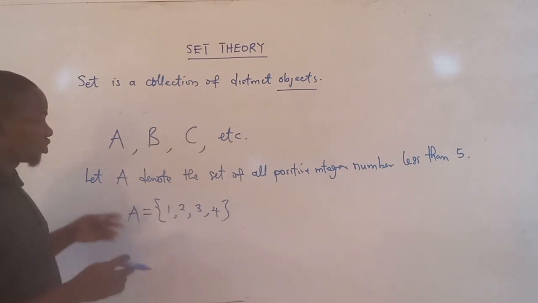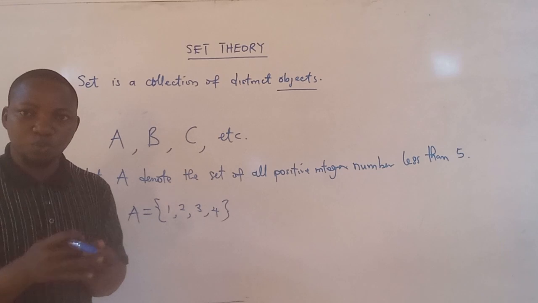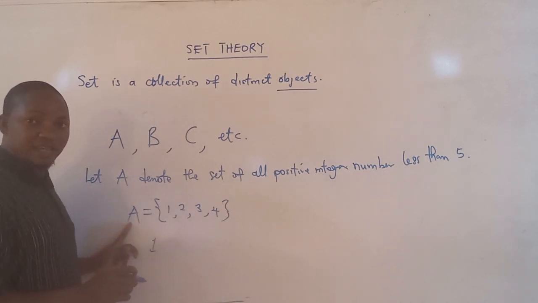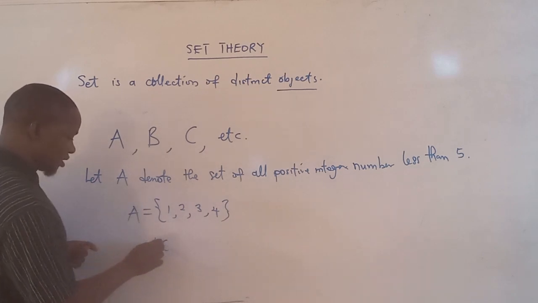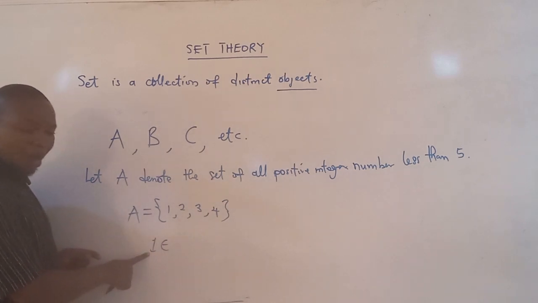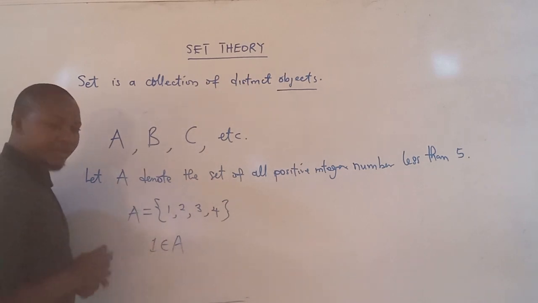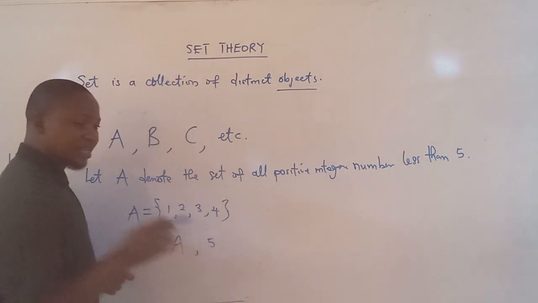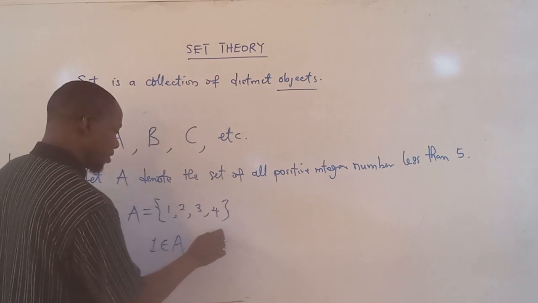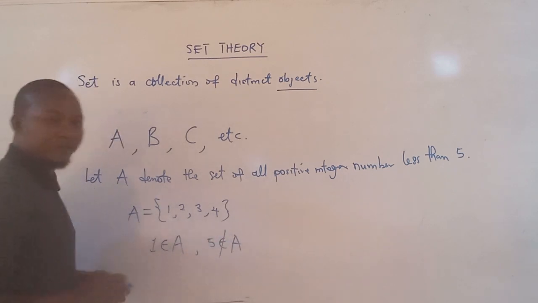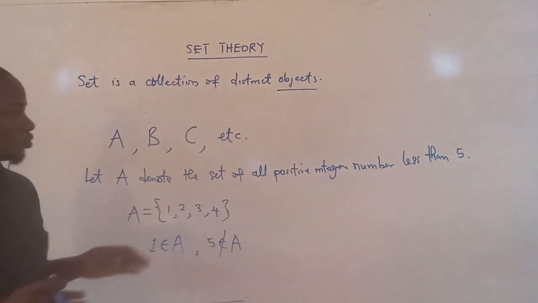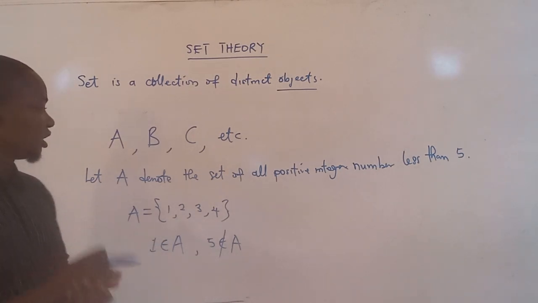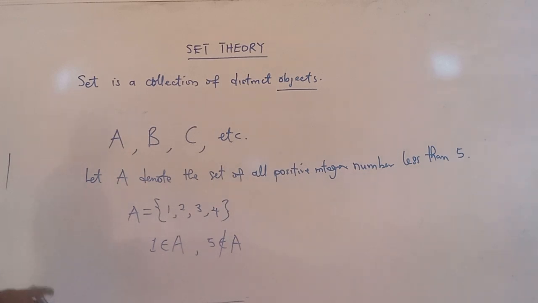Okay, and as such, from the membership we discussed earlier, since you know that this set is A, the element 1 is a member of A. And as we said earlier, the number 5 is not a member of A. So this is how we use some of these notations in set theory.